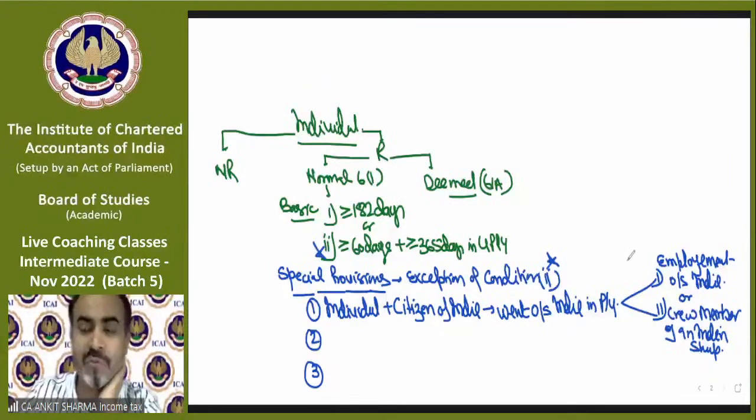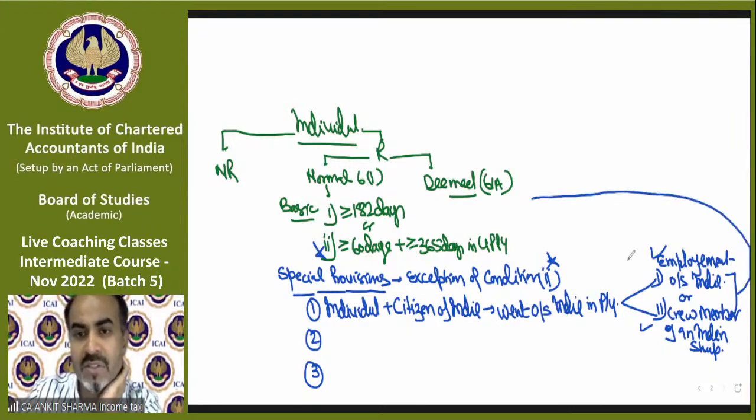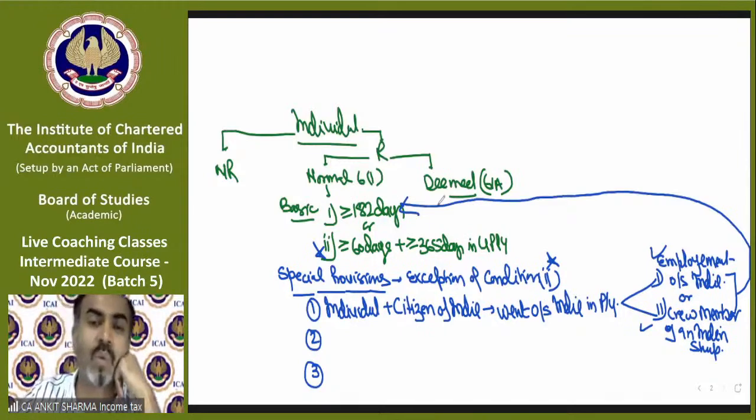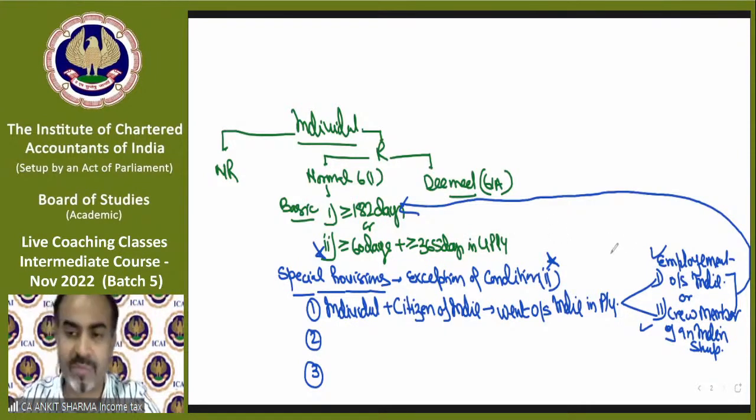So if you fall in this category or this category, in these two cases, you will be called a resident of India only if you fulfill condition number 1. The second condition will not be checked for these two categories of person.